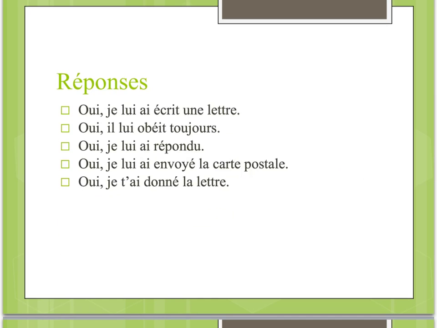Numéro 2. Obéit-il toujours à sa mère? Does he always obey his mother? So, à sa mère was our indirect object, and we replaced it with lui. We're in the present tense, so oui, il lui obéit toujours, directly before the verb. Numéro 3. As-tu répondu au professeur? Oui, je lui ai répondu. So, au professeur is what we're replacing, and we're putting it directly before our helping verb. We're in the passé composé here.